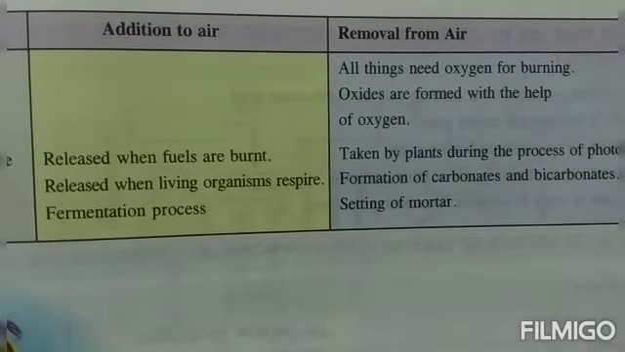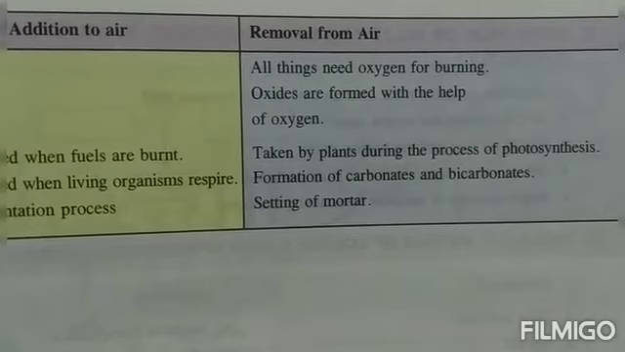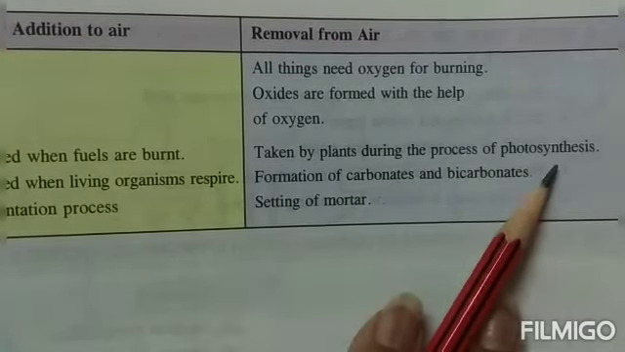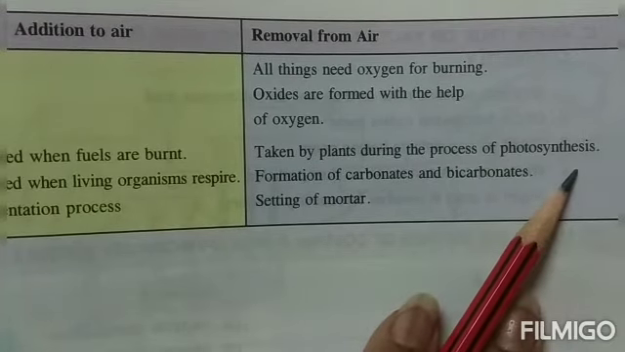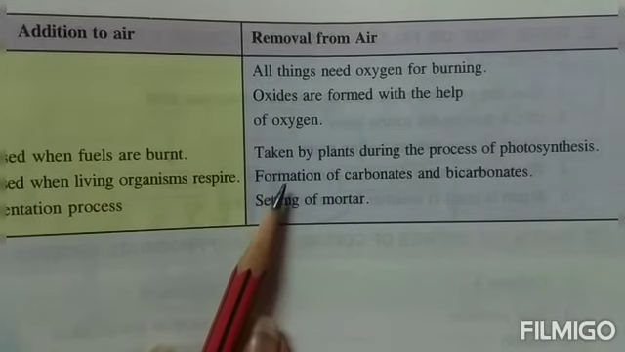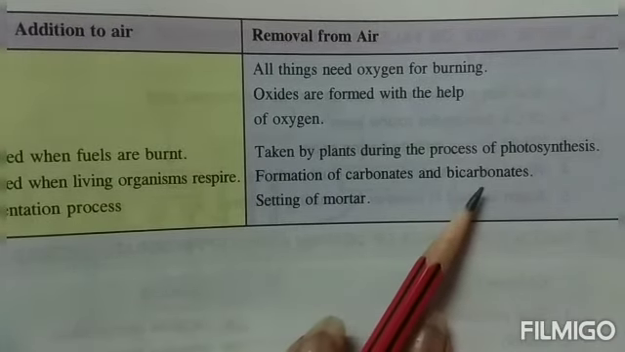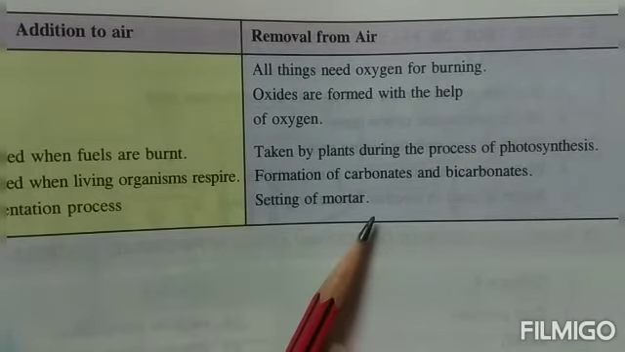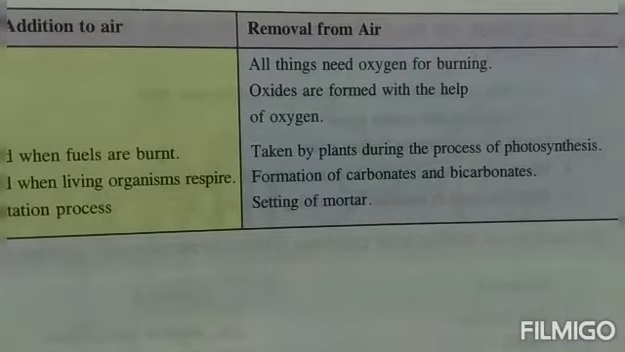And how is it being removed from the air? That means how is it being taken away from the air? It is taken away by plants for the process of photosynthesis. You know, plants require carbon dioxide for photosynthesis. Another method is the formation of carbonates and bicarbonates, which also uses carbon dioxide. Setting of mortar also uses carbon dioxide.